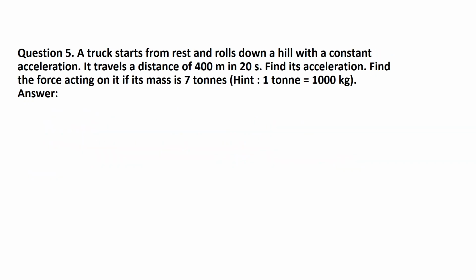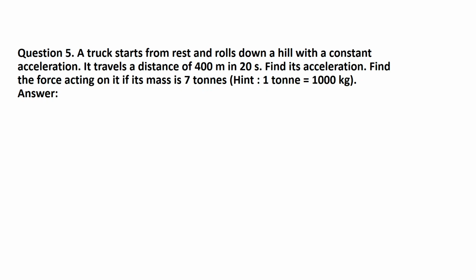Next, a truck starts from rest and rolls down a hill with a constant acceleration. It travels a distance of 400 meters in 20 seconds. Find its acceleration, and find the force acting on it if its mass is 7 tons. Here a hint is given: 1 ton is equal to 1000 kg.